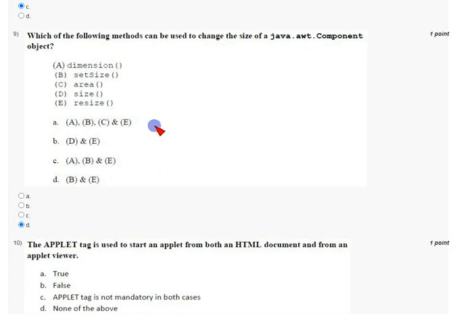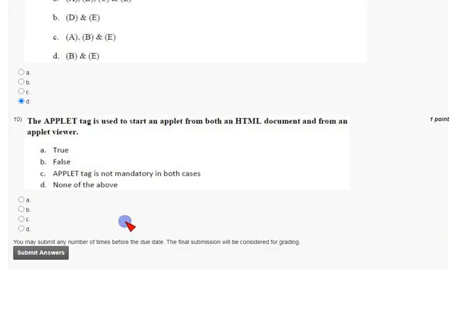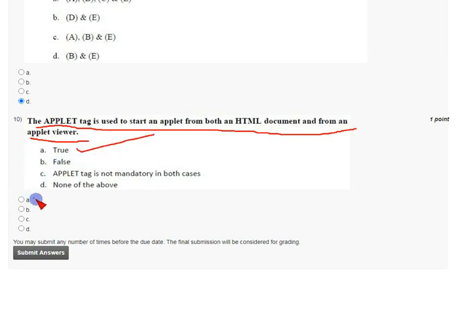And coming to last question, that is 10th question of week 8 Java programming. The applet tag is used to start an applet from both an HTML document and from an applet viewer. Yes, this is true. So mark option A as correct answer.